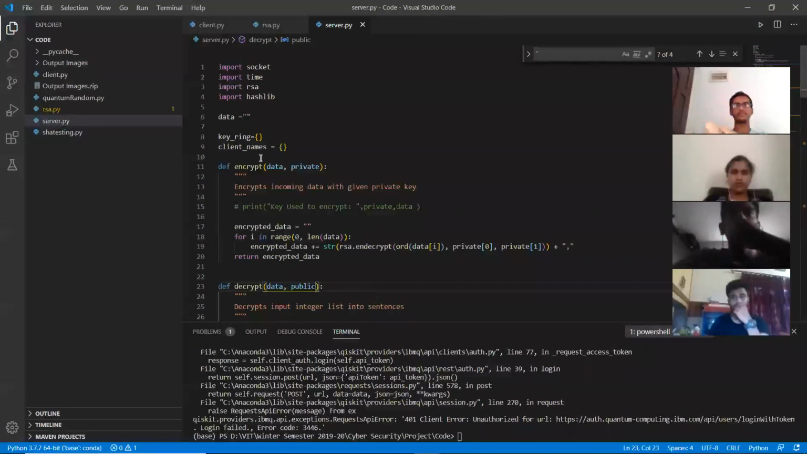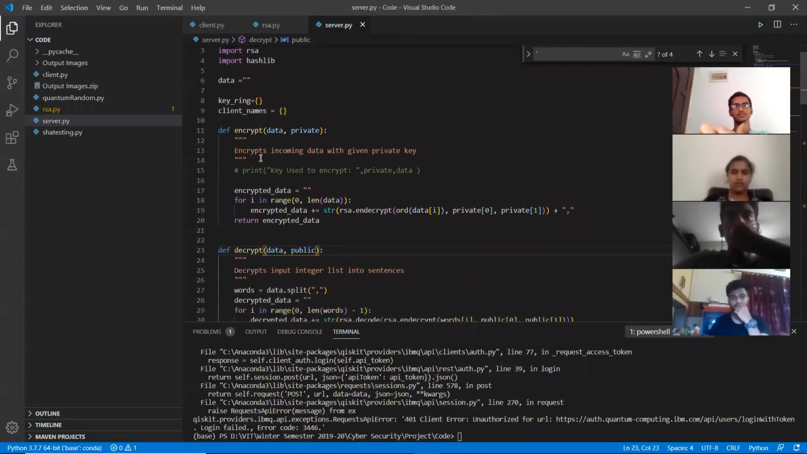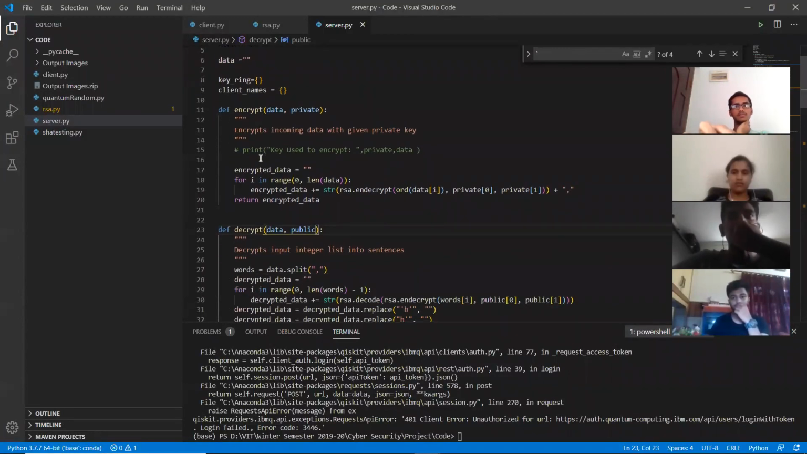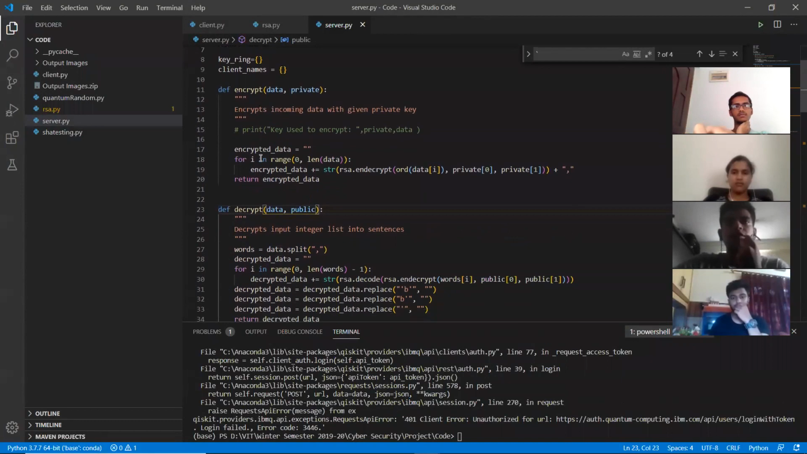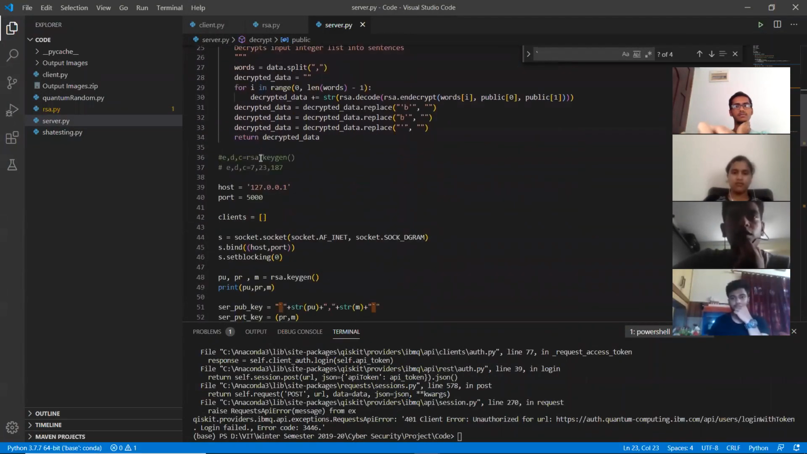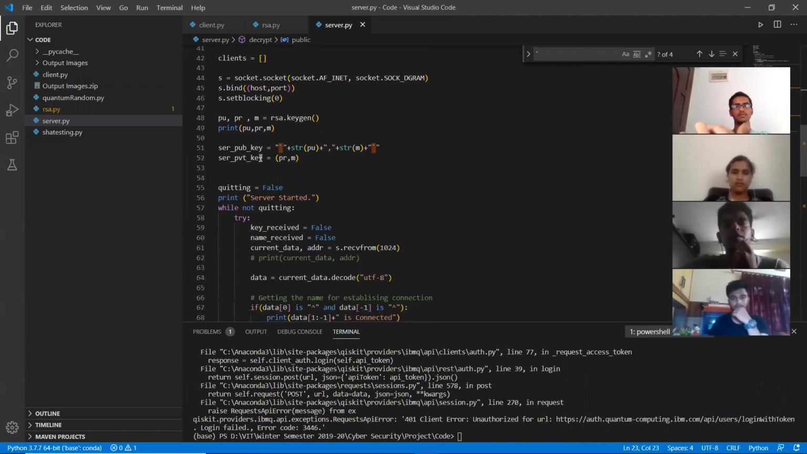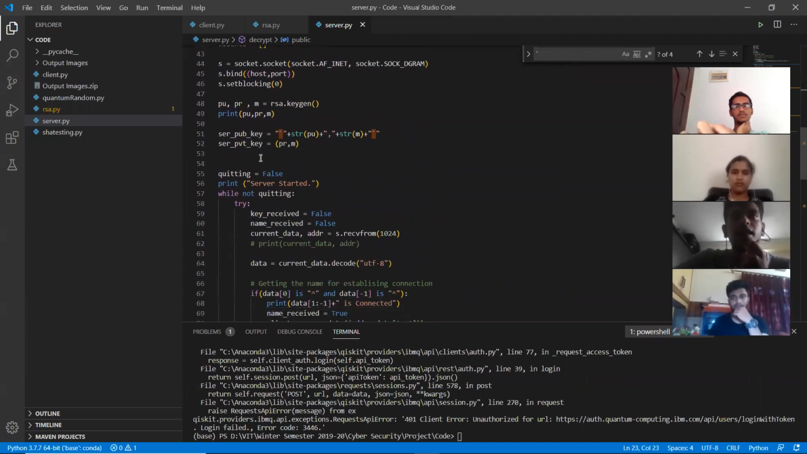So this is the server.py file which we have implemented in our project. You can see there are a few imports being used, that is socket, RSA, hashlib. And then these are the functions we defined over here, that is the encryption and decryption functions. As we go down, we can see the establishment of connection between the server and clients.